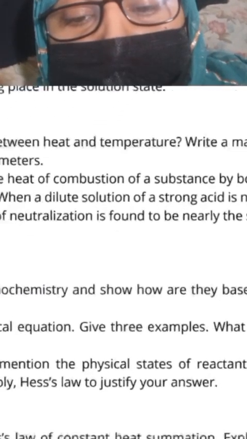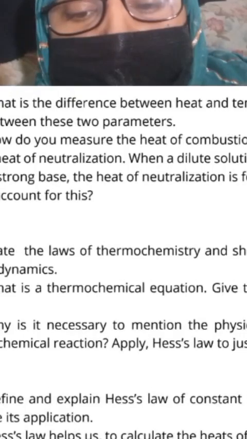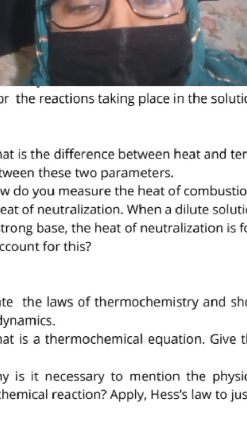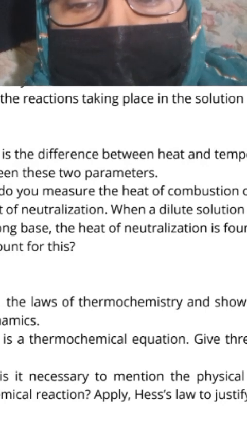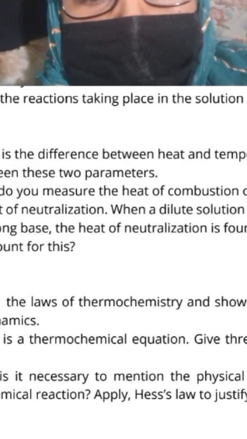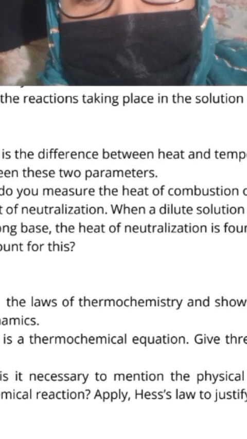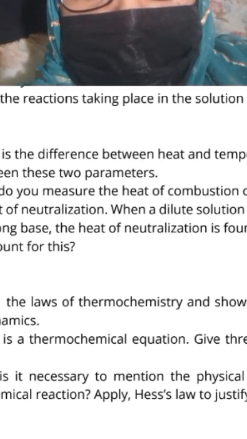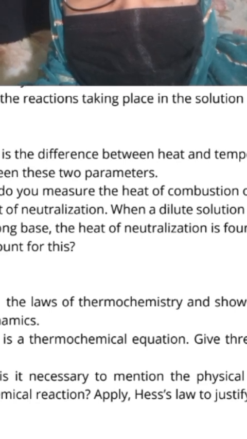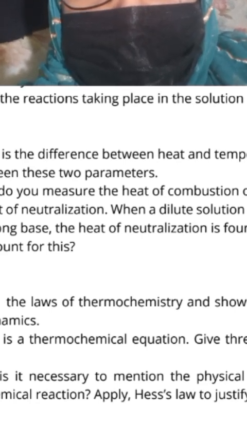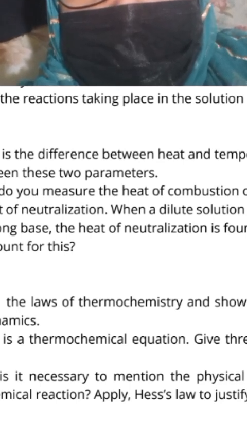is considered that is one in physical that in health is measured that is one. The state of laws and thermochemistry is shown that is one in thermochemistry manic and what is the thermochemical equation giving example and covariancy and why is necessary motion is physical state of the other is thermochemical reaction apply have to in other justify answer and define to example hints of law in construct of subrogation is give is other